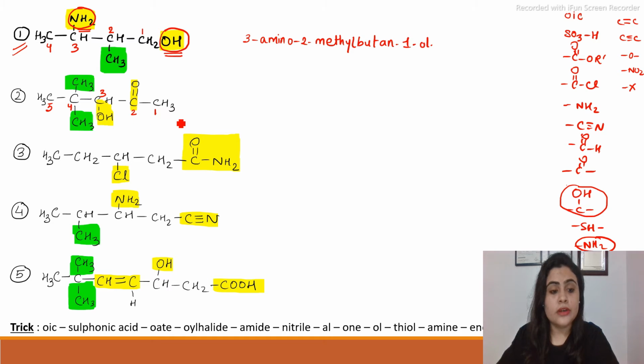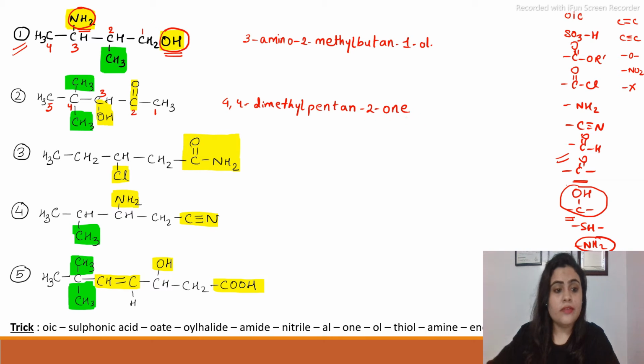In the second one, 1, 2, 3, 4, 5. Why have we numbered from here? Because the keto group is given the highest priority position, so it will get the lowest numbering. Then the alcohol one. So now here it will be 4, 4 dimethyl pentane 2 one. And we are also having at 3 position OH.